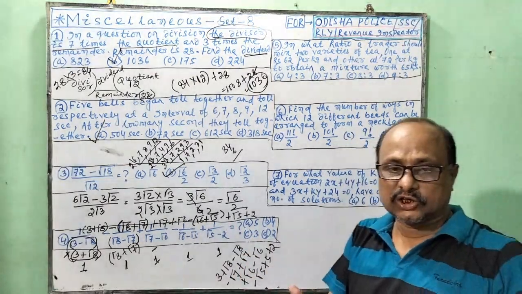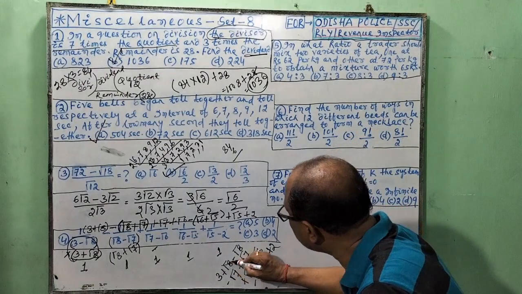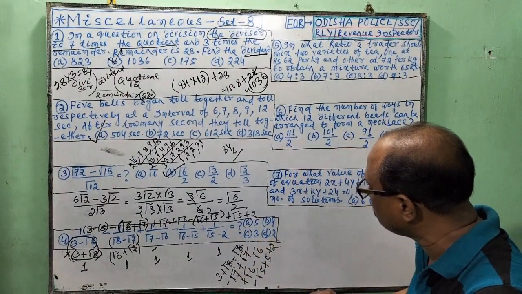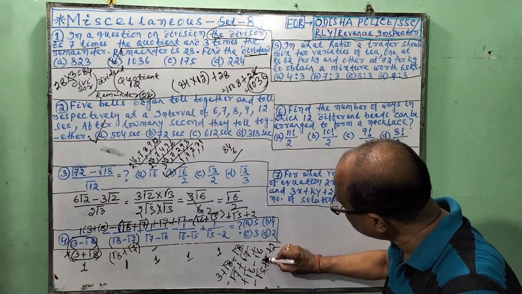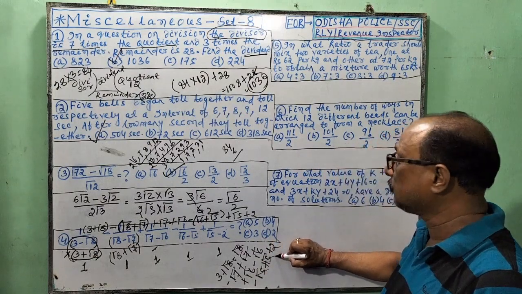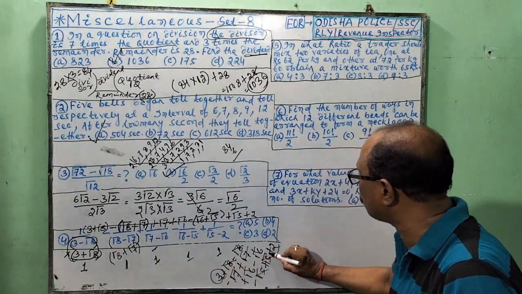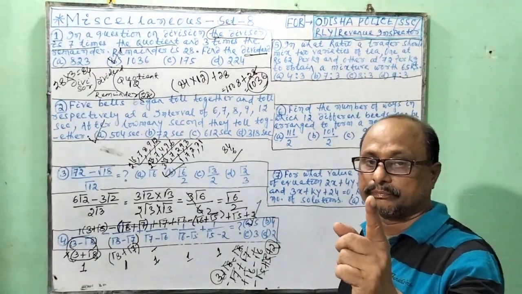This is the sequence. What do you find? So, root 8 cancelled, root 7 cancelled, root 6 cancelled, root 5 cancelled. So we get 3 plus 2 is equal to 5. So this is the answer.